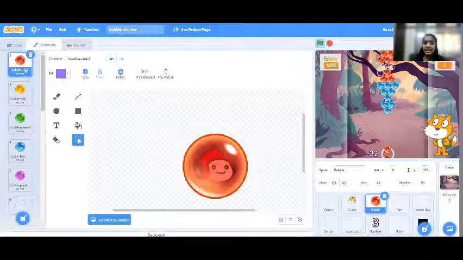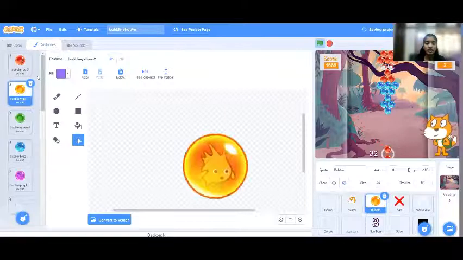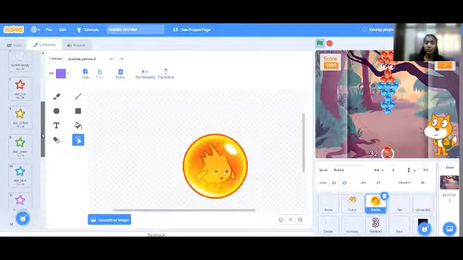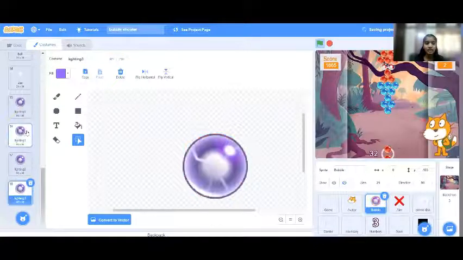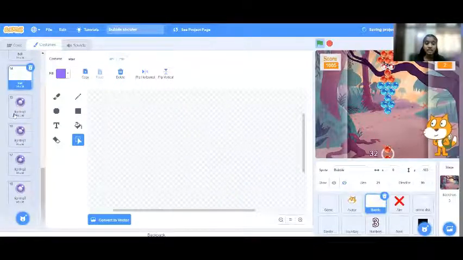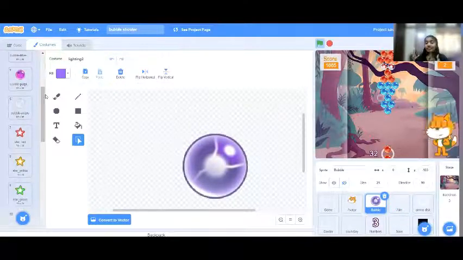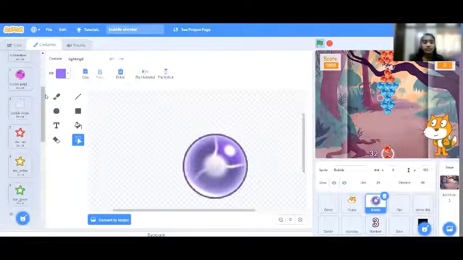So we're going to be adding the bubbles, which are the red, yellow bubbles right here. And as I said, with the link below, you can download everything and recreate it. And these are the stars and the lightning, which is the explosion that happens. So now let's go back.